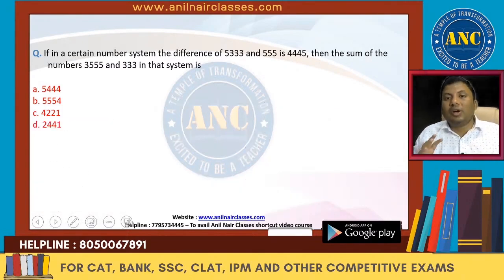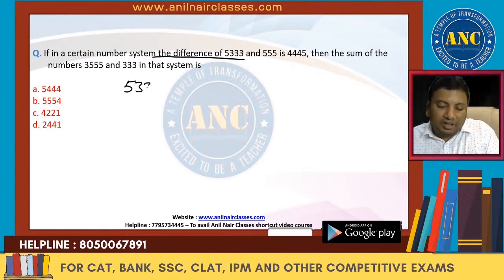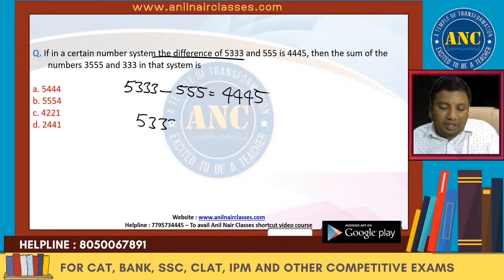without using too much mathematics. In a certain number system, the difference 5333 minus 555 is equivalent to 4445. So instead of working with the subtraction, let us move it to the right hand side. 5333 is equivalent to 555 plus 4445.